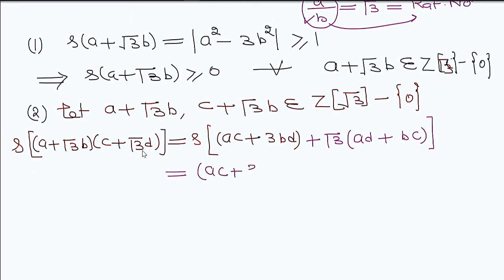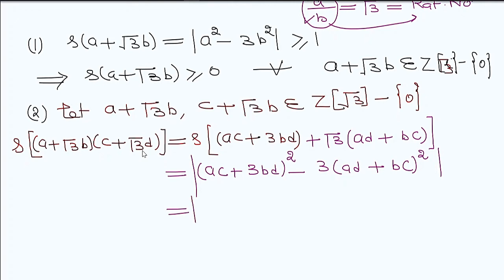AC plus 3BD, whole square, minus 3 into AD plus BC raised to power 2. This is in absolute value. Now simplify.